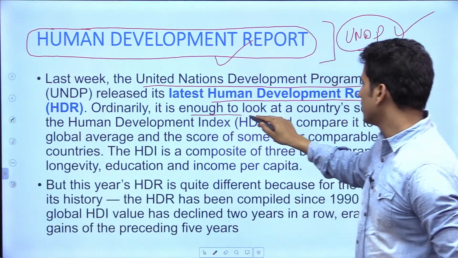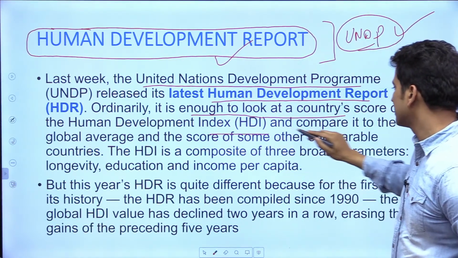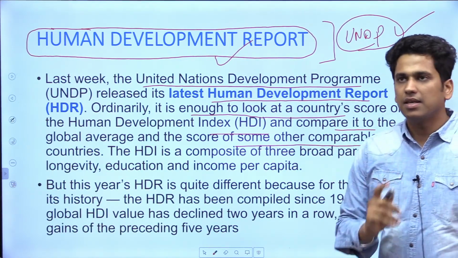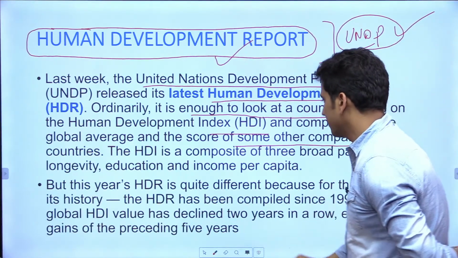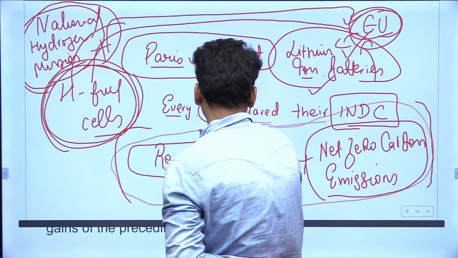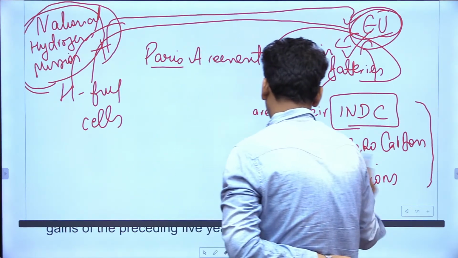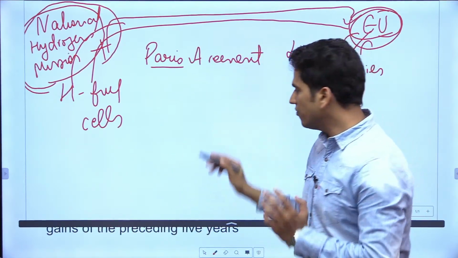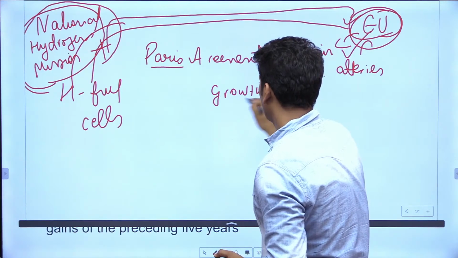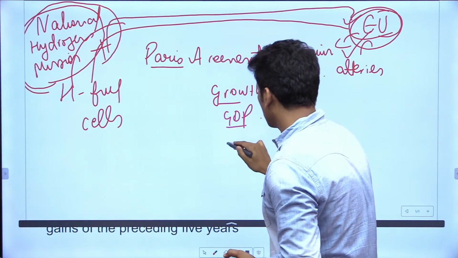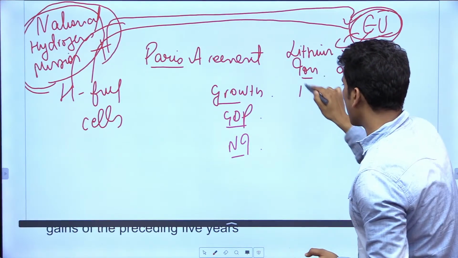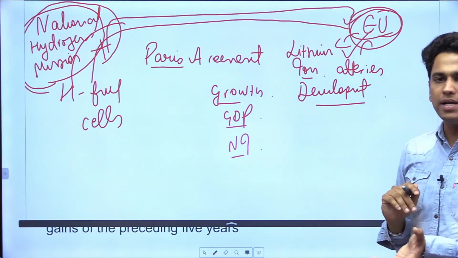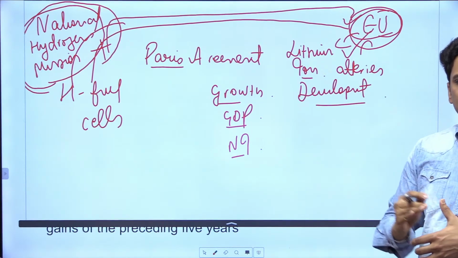Ordinarily, it is enough to look at countries' score on the Human Development Index and compare it to the global average and the score of some other comparable countries. See, when we have to talk in terms of growth, we talk about GDP numbers or national income numbers. But when I have to talk about development, then it is a more qualitative concept to describe whether a country is growing or not.